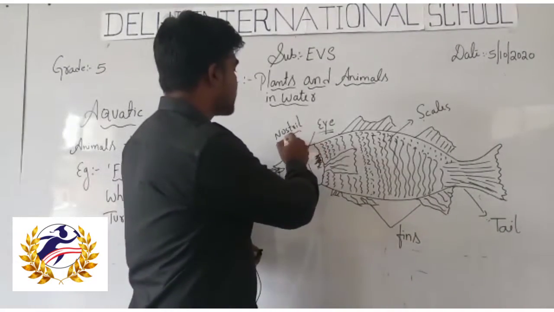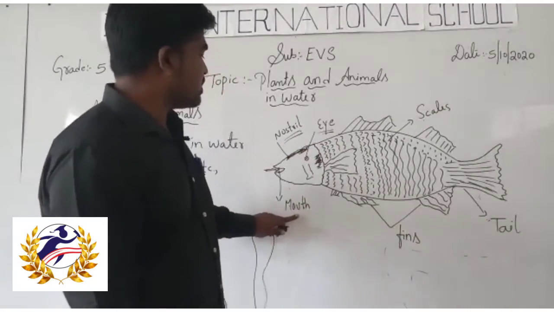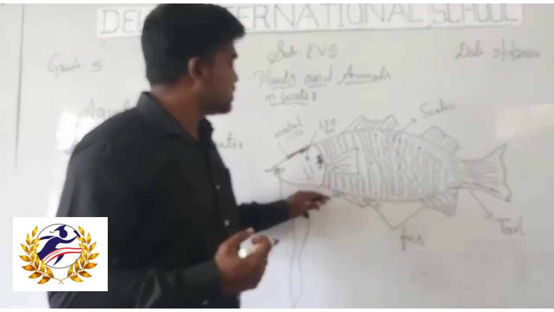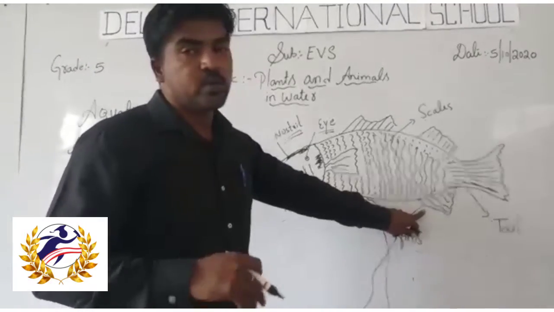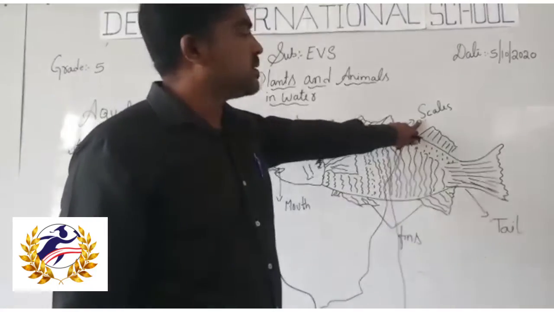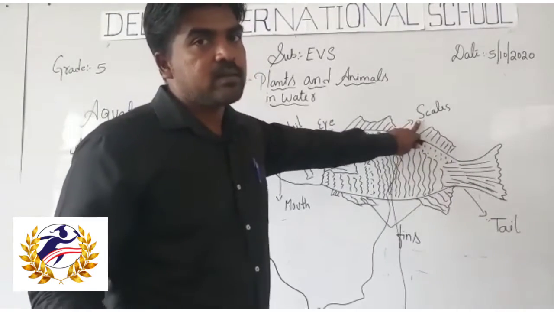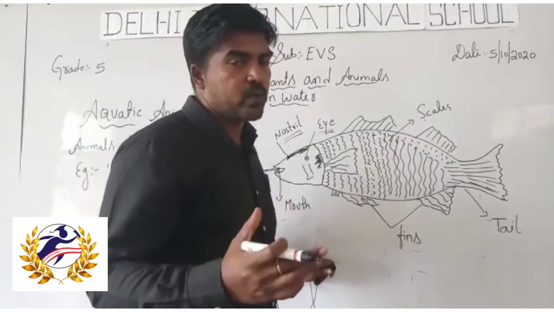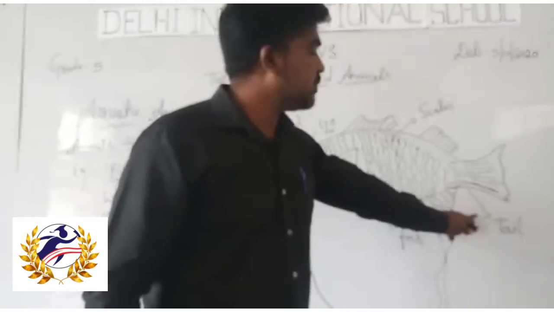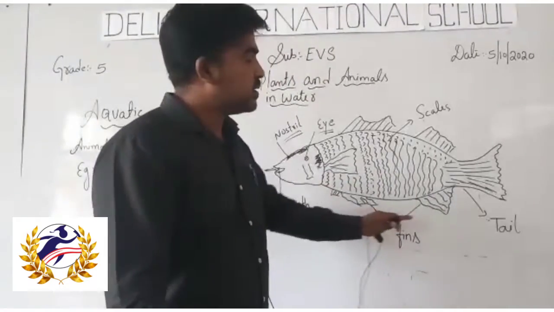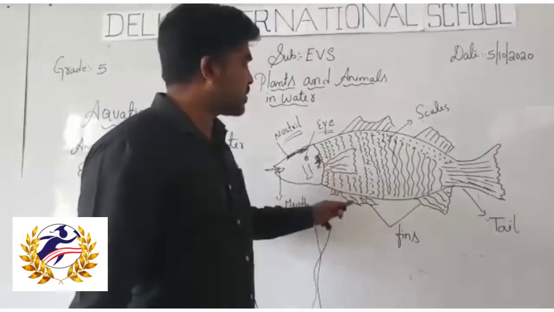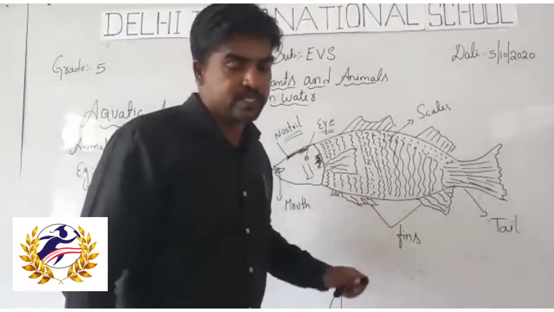And the eyes, and nostrils, just like a nose, and fins to move and swim in the water, and these scales to protect the fish in water, so it won't allow water to go inside the body. And the tail balances the entire body to move in water. These are the important parts of the fish.